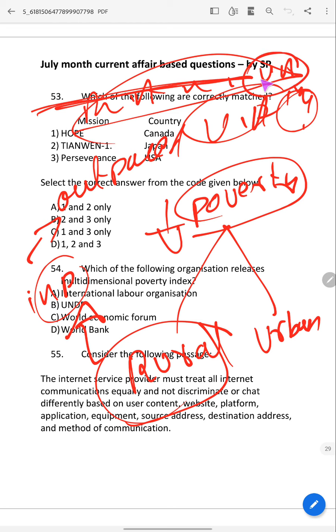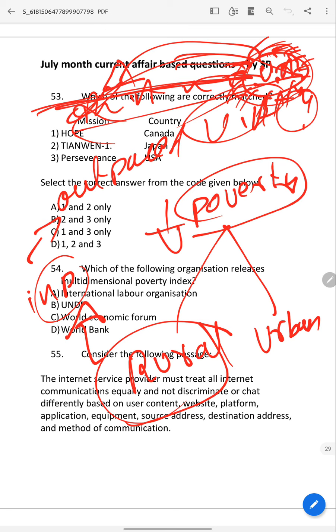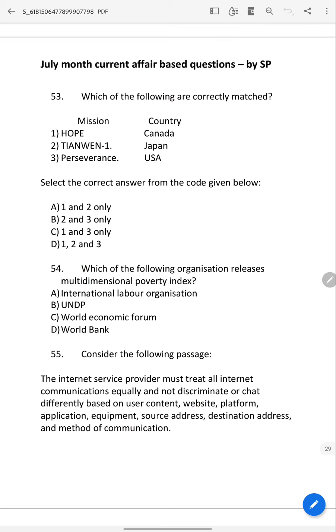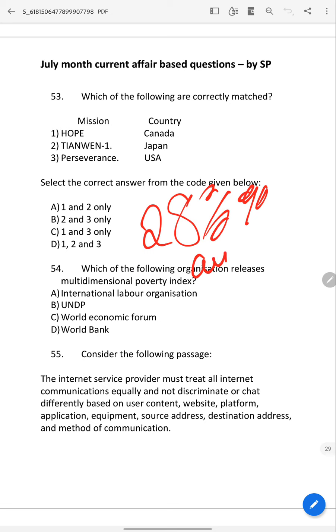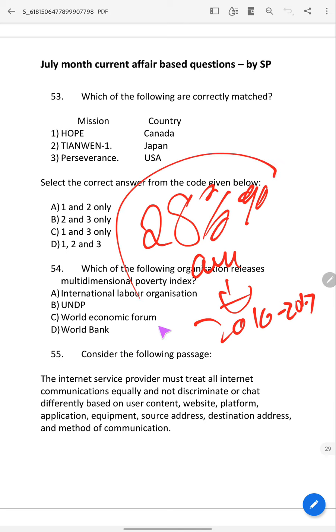So you may think, no, urban areas have a lot of employment opportunities. Here the chances to earn are more and the lifestyle will be good, the standard of living will be high. You may think like this in the examination and commit a mistake. You may eliminate this option. So you should not eliminate this option, it is correct. And at present in India, around 28% of the total population are still poor as of the 2016-17 report. 28% is very high.